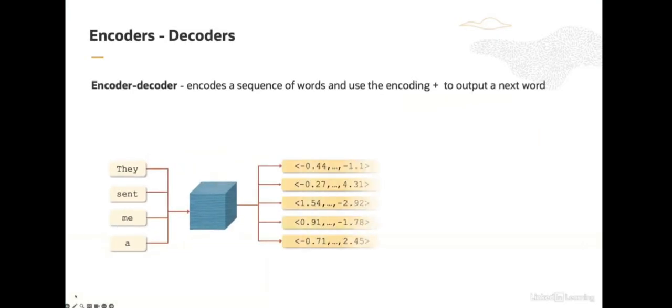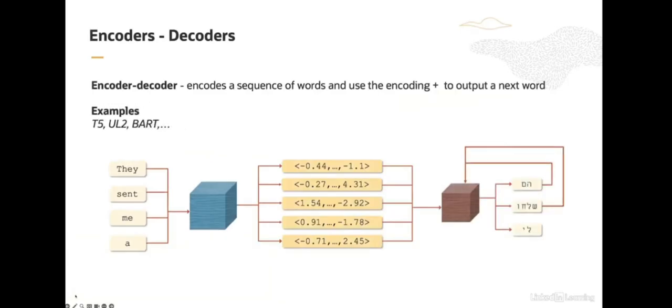The final architecture that I'll briefly mention are encoder-decoder models. These are constructed exactly as they sound. You kind of glue a decoder onto an encoder. Encoder-decoder models have primarily been utilized for sequence-to-sequence tasks like translation. What I'm showing here is an example of translation with an encoder-decoder model.